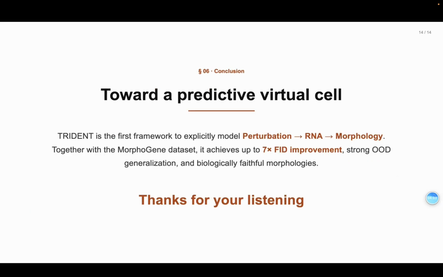To conclude, TRIDENT is, to our knowledge, the first framework to explicitly model the full perturbation, RNA, morphology pathway. Together with our MorphoGene dataset, we achieve up to 7 times better FID, strong OOD generation, and biologically faithful morphologies, a foundational step toward the AI virtual cell.